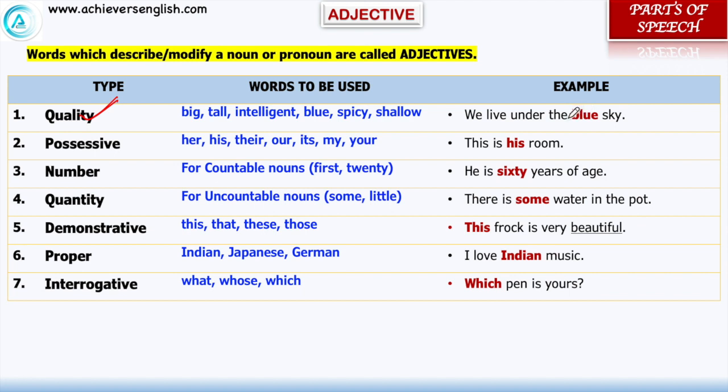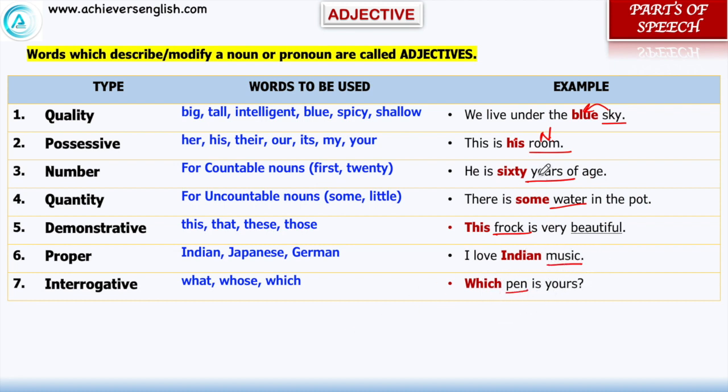If we read the sentences carefully, we find out that adjectives are followed by nouns. "We live under the blue sky." Sky is a noun, and the adjective has come before it. "This is his room." Noun, adjective. "He is 60 years of age." Years is a noun. Water is a noun, frog is a noun, music is a noun, and pen is a noun.